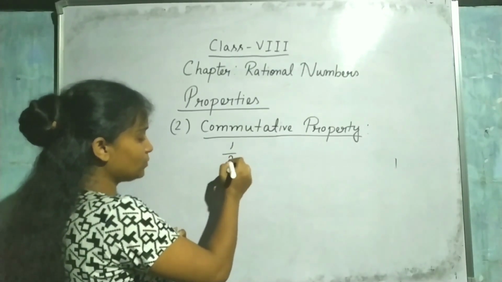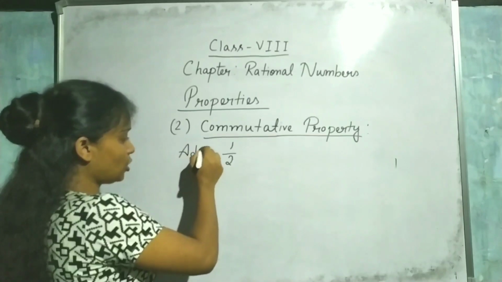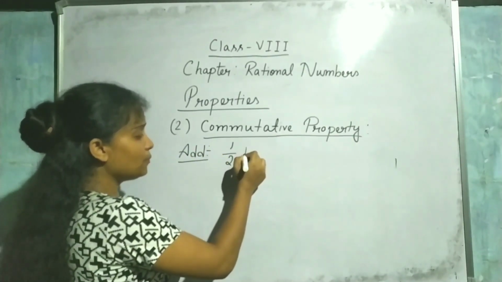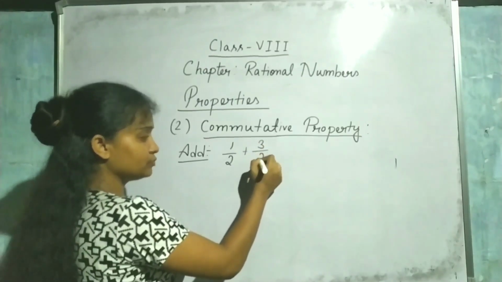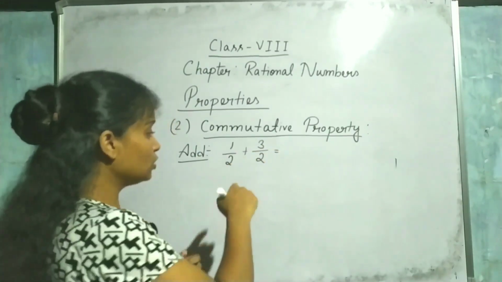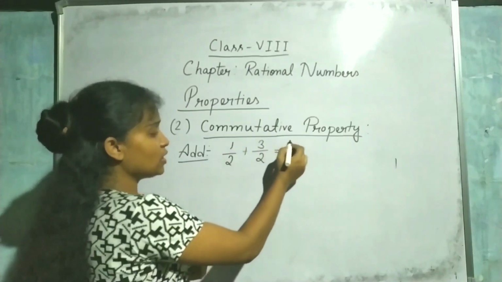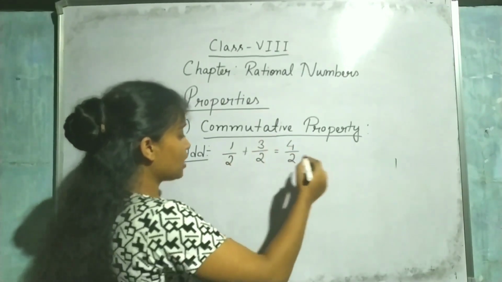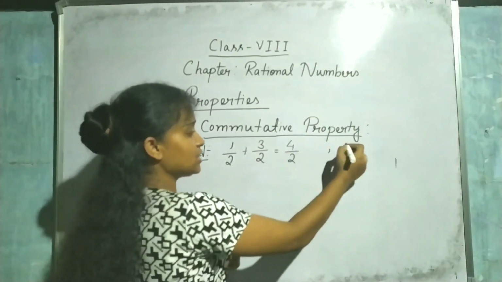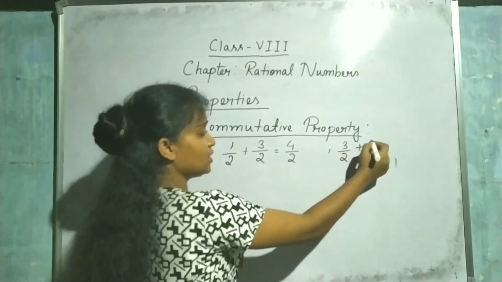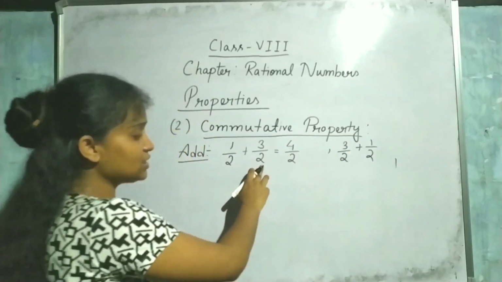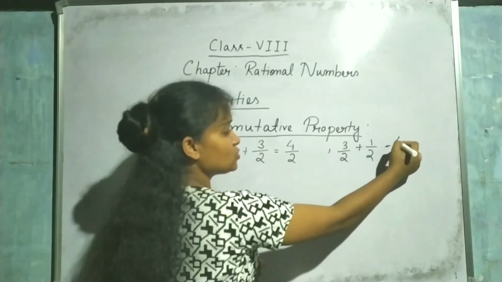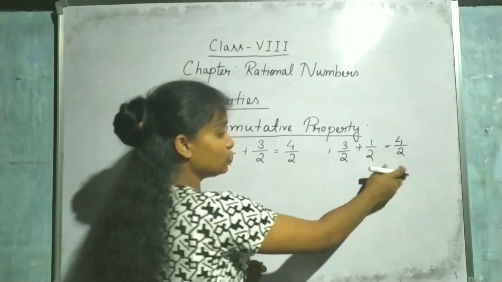Here I am taking 1 by 2. First always check for addition. You are taking 1 by 2 plus 3 by 2. Now what is the answer? 3 plus 1, 4 by 2. Now if I do it like this, that I write 3 by 2 first, then write 1 by 2, then also it comes to 3 plus 1, 4 by 2.